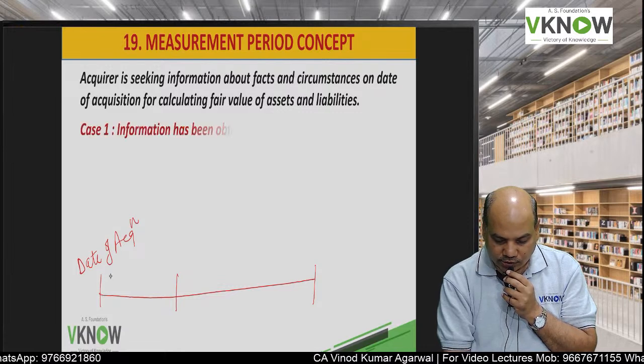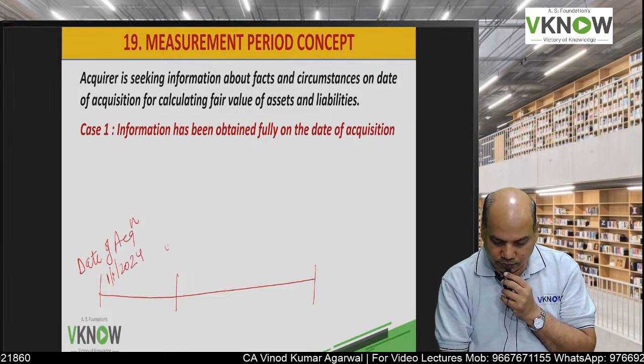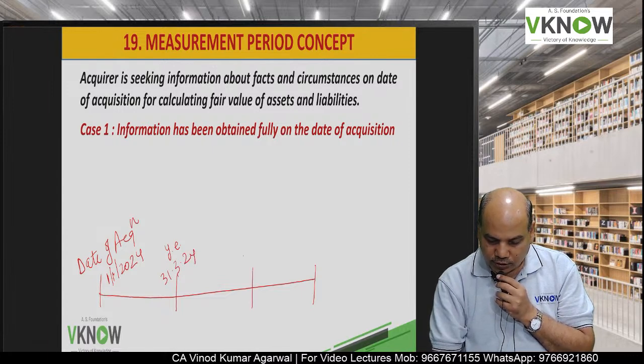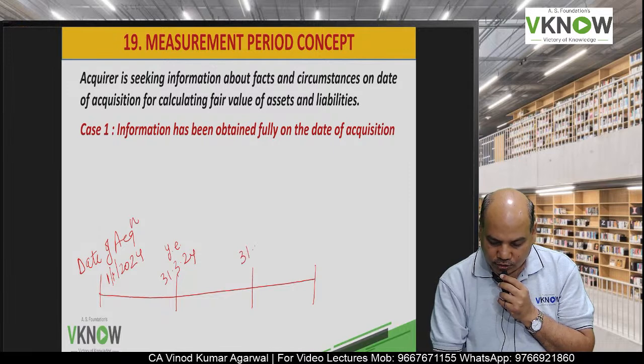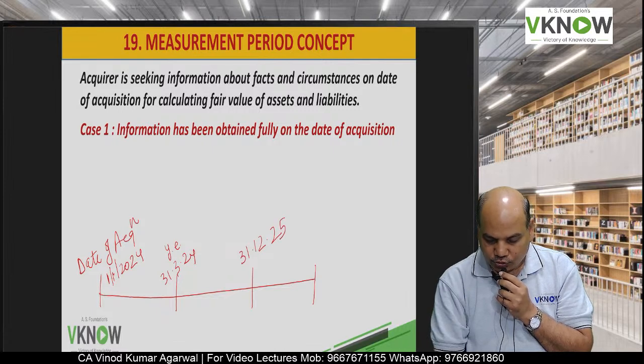Date of acquisition is suppose 1st January 2024. Year ending date is 31st March 24. 1 year of acquisition will get over on 31/12/25. 1 year is over.